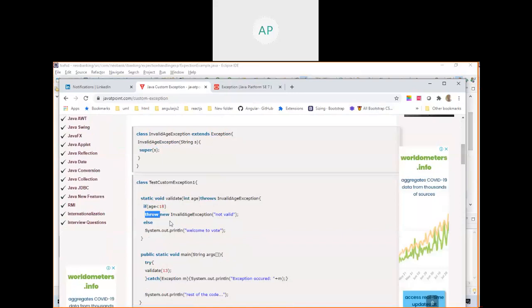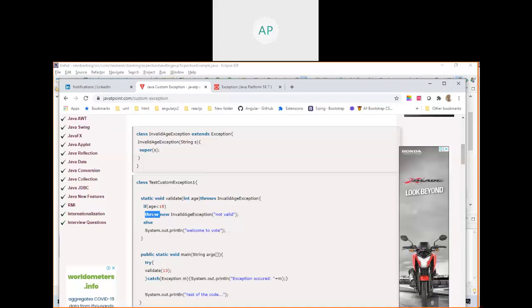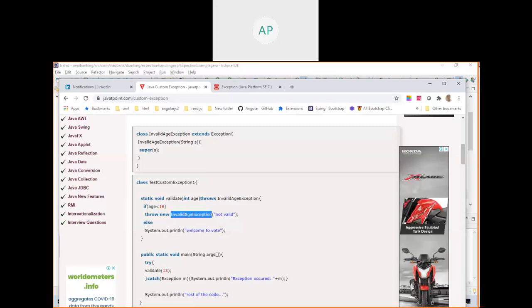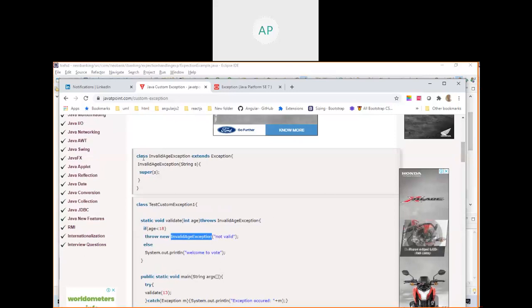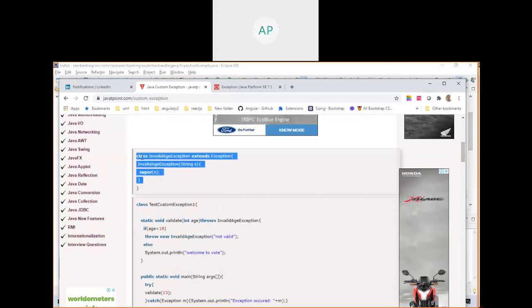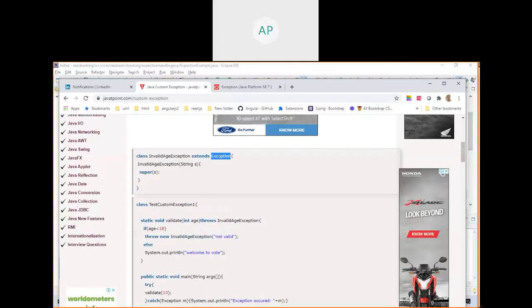So here is a constructor. I wrote something, super. You know what is the use of super? When you see inheritance, you will get that one. See here, if age is smaller than 18, I throw. So this is to transfer the call from one place to another place. Anyway, try to see this one. If you are not understanding, I will explain. We know how to throw an exception by using the throw keyword. They will throw, and you can catch and go on. If it is a custom exception, we can create our own exception.